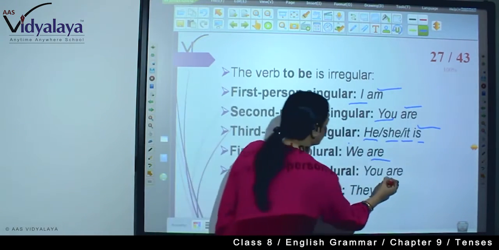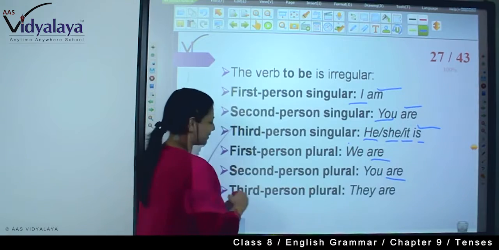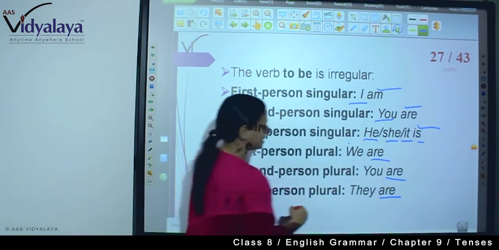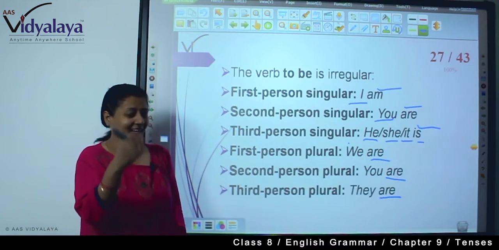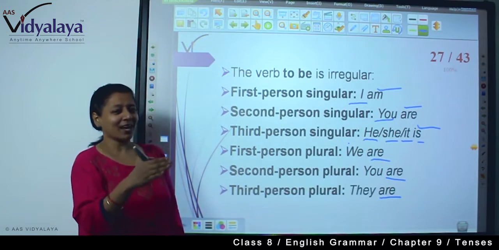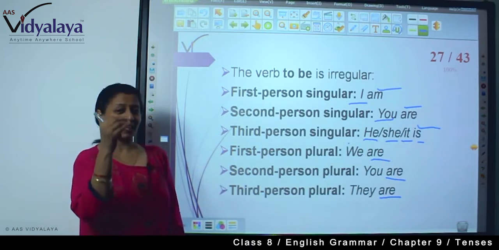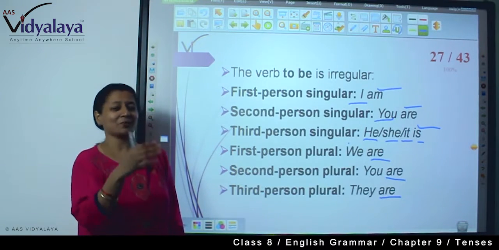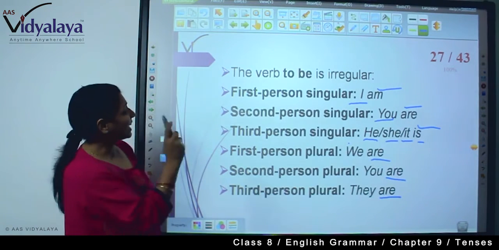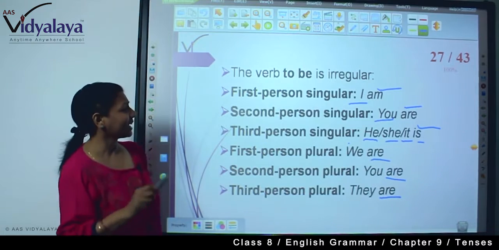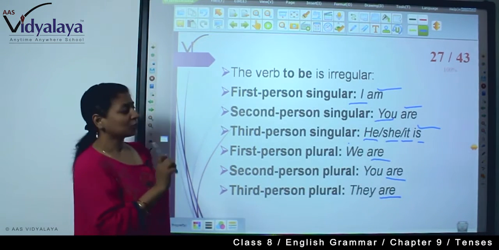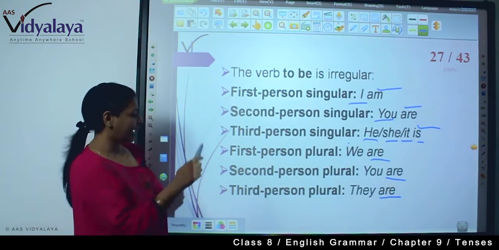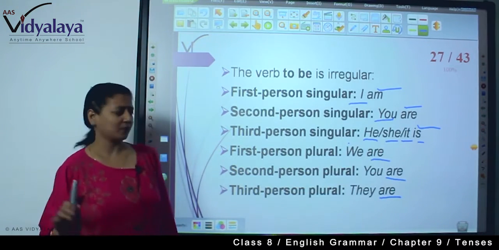With second person plural you will have to write are. With third person plural also you need to write are. So only care and attention is required in simple present in first, second and third person singular. See here variation is only in first, second and third person singular. So you will have to be very careful, and in plural it's all the same.